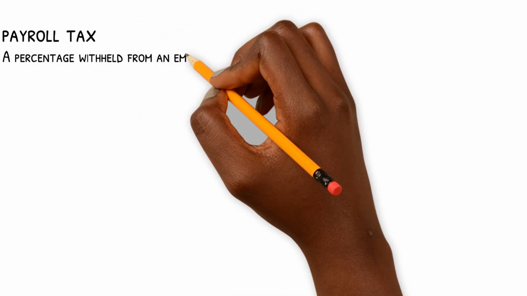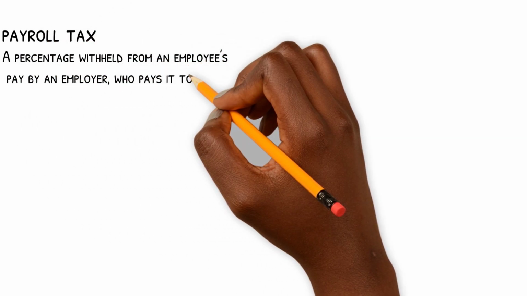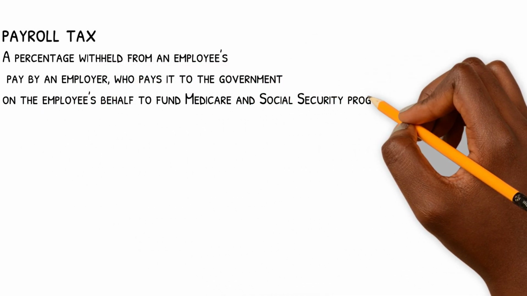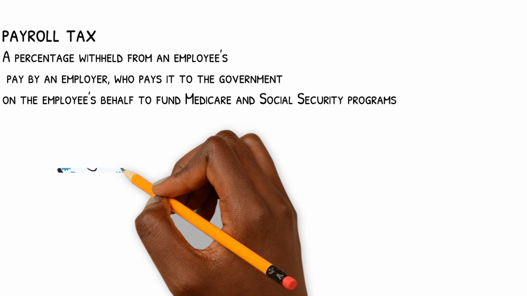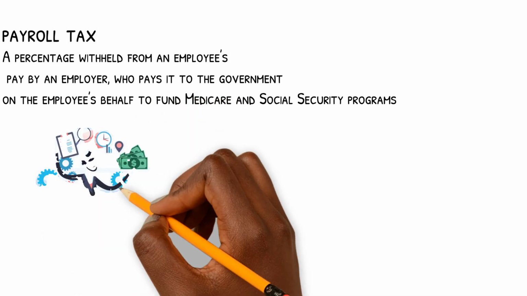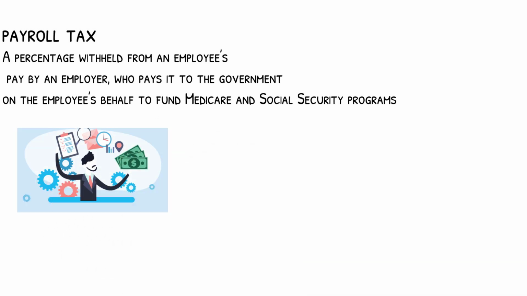Payroll tax. A percentage withheld from an employee's pay by an employer, who pays it to the government on the employee's behalf to fund Medicare and Social Security programs. A payroll tax includes the taxes employees and employers pay on wages, tips, and salaries.